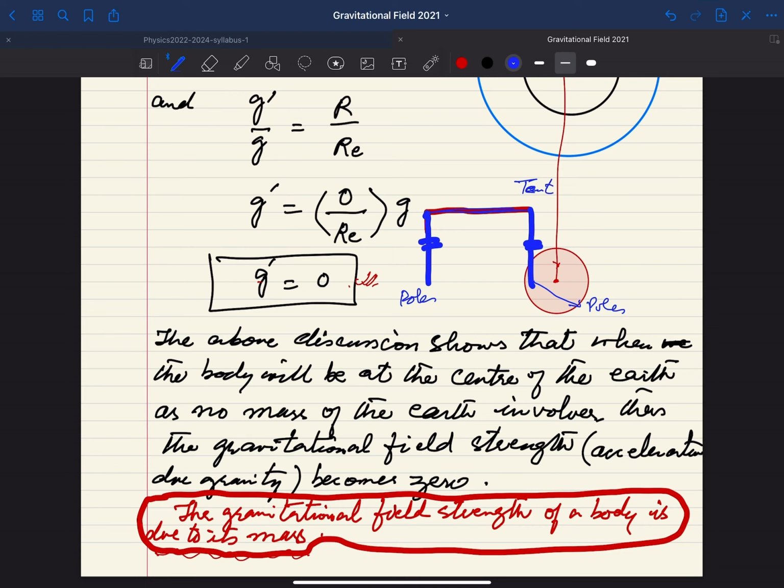Then what will happen if you throw a heavy body like, say, a football or even a stone? The tent will have a sort of slack situation.